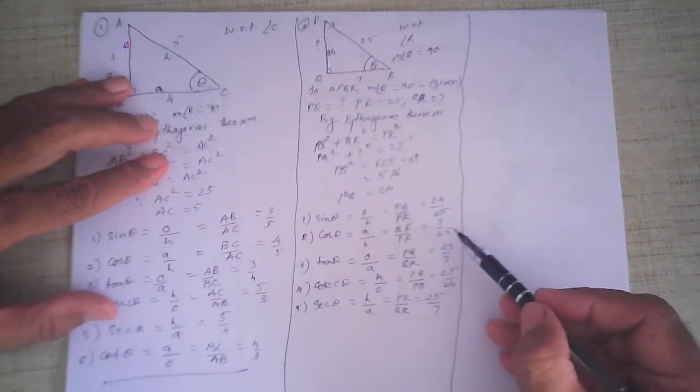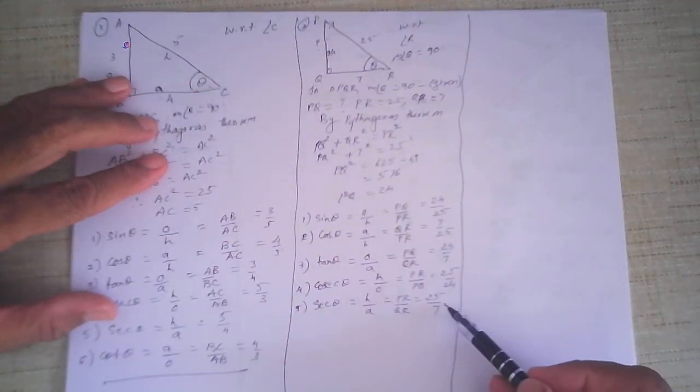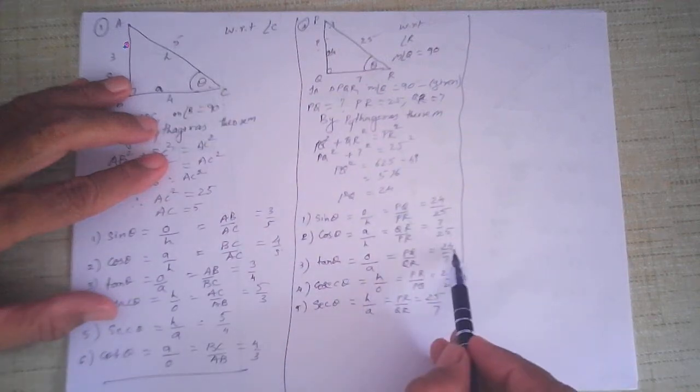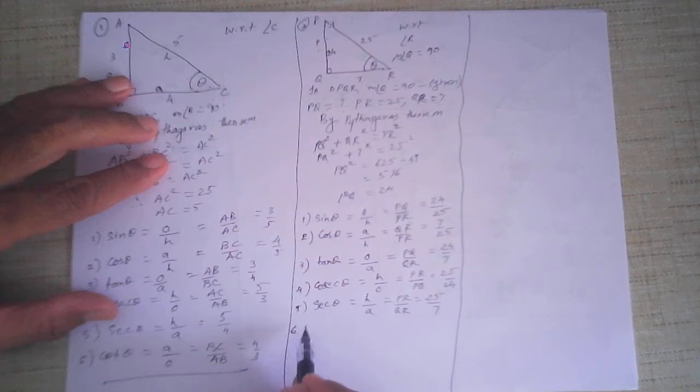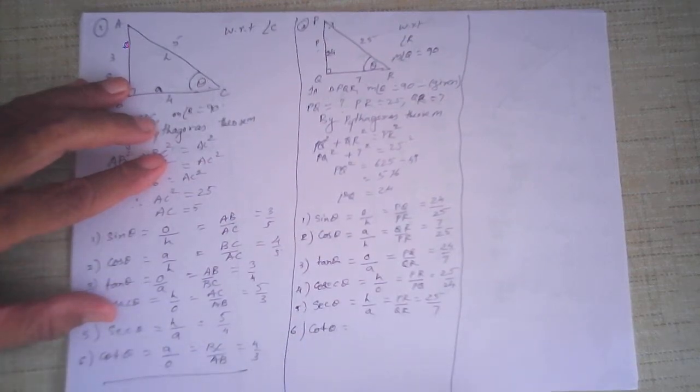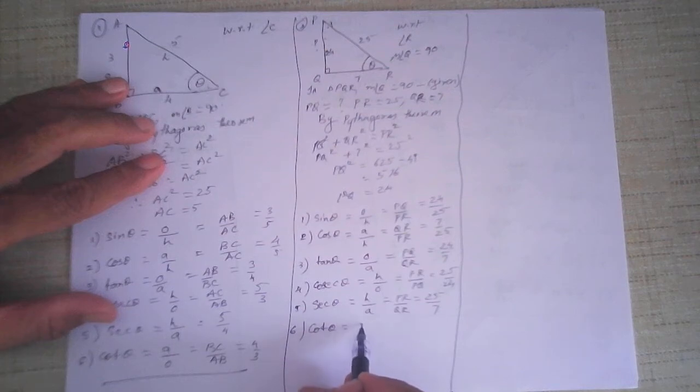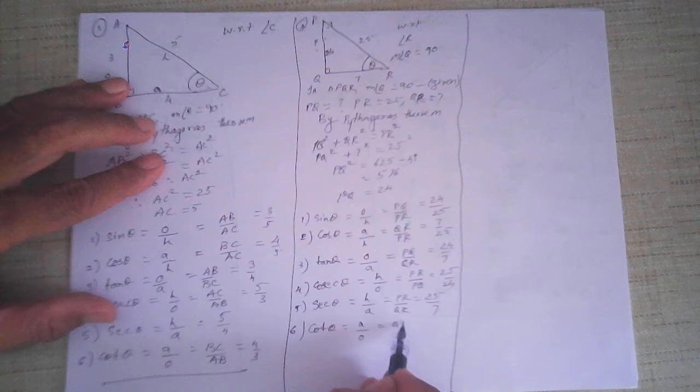This was 7 upon 25, now this becomes 25 upon 7. Tangent theta is 24 upon 7, so cot theta is the reciprocal, 7 upon 24. So the sixth one will be cot theta, which is adjacent side upon opposite side. Adjacent side is QR, opposite side is PQ, and that is 7 upon 24.